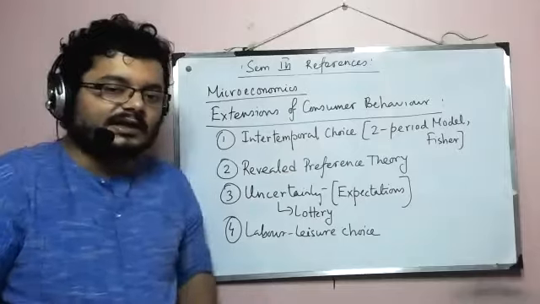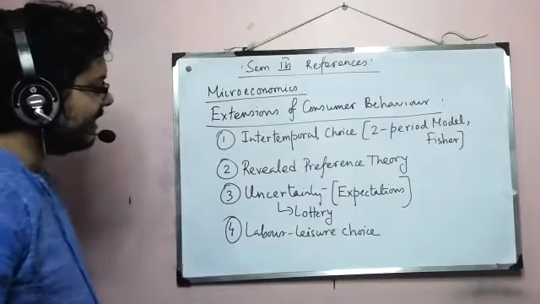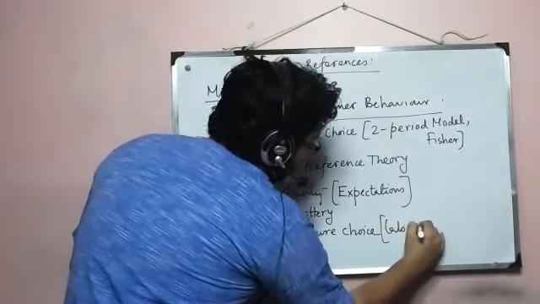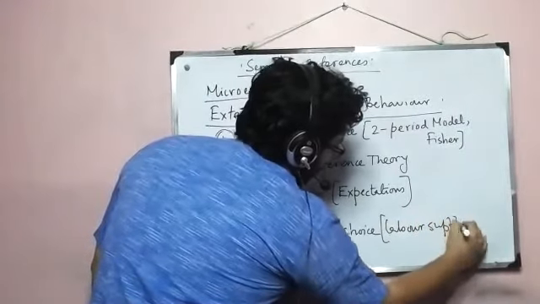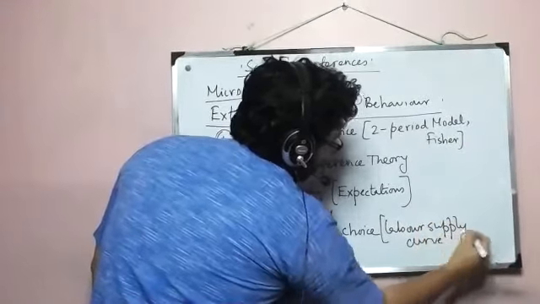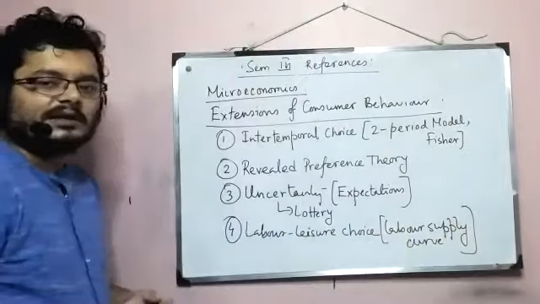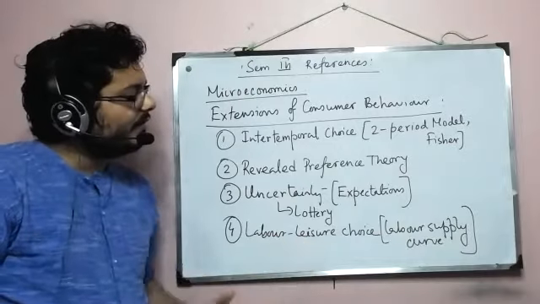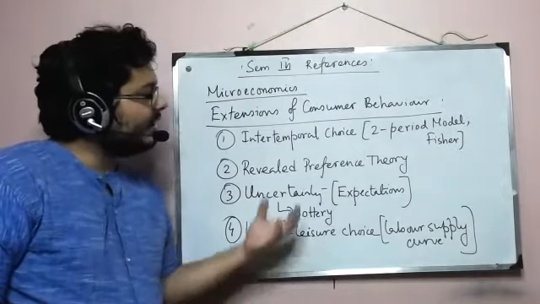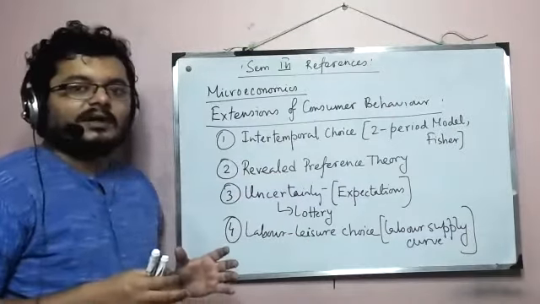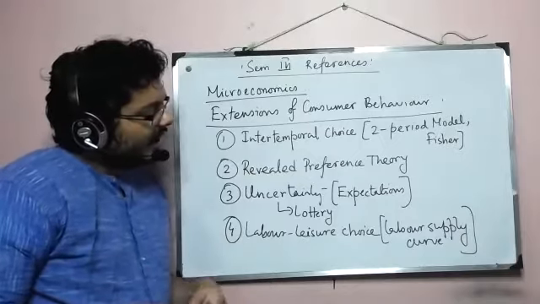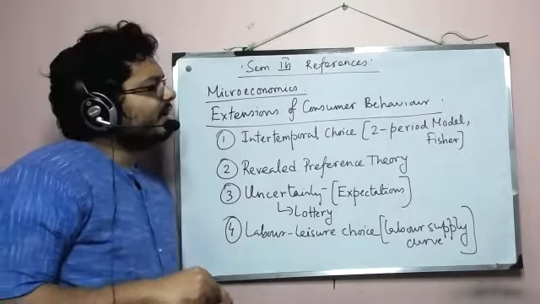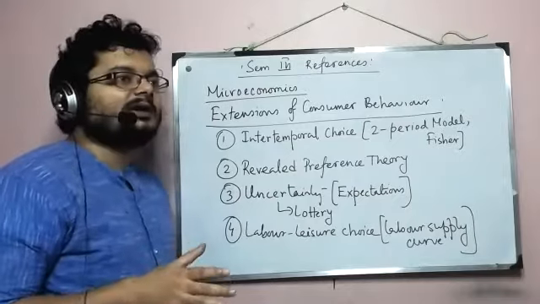Okay, if you look at the syllabus, this topic comes under input market because the objective of studying this is to get the labor supply curve. Now, in general, consumer behavior talks about demand, right? So when we apply the standard model of consumer behavior to labor-leisure choice, our objective will be to find the demand for leisure, because the theory can generate a demand curve, it cannot generate a supply curve.